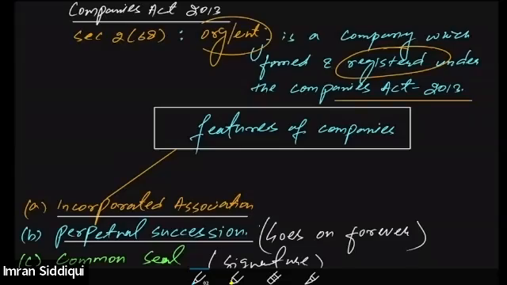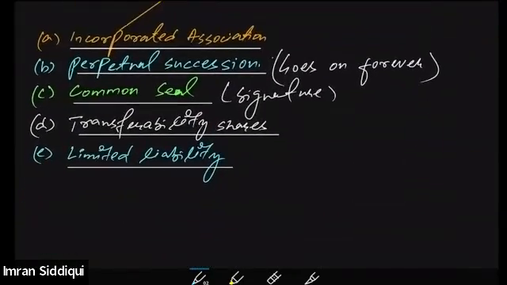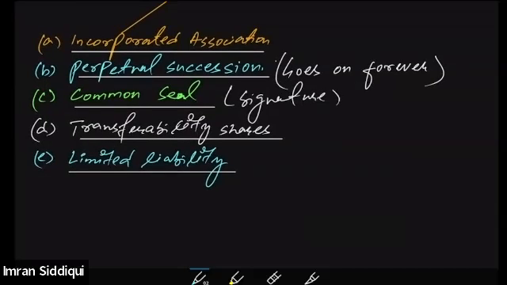All right. Now we understood 5 features of the company. It is an incorporated association, that means it is a registered body. It has perpetual succession, that means it goes on forever, irrespective of the death, insolvency, or incapacity of a member. The life of the company does not get affected. It goes on unless intentionally dissolved by all the members collectively.